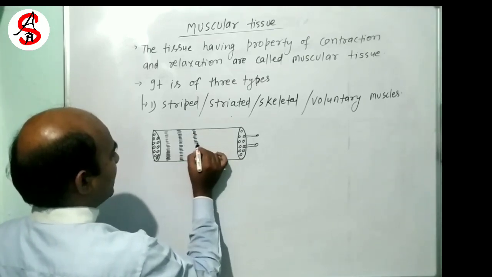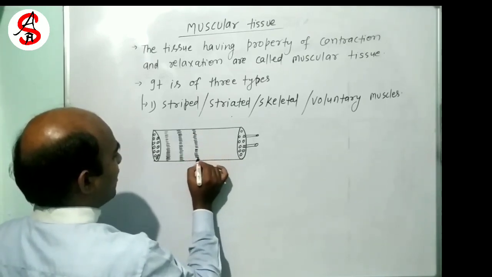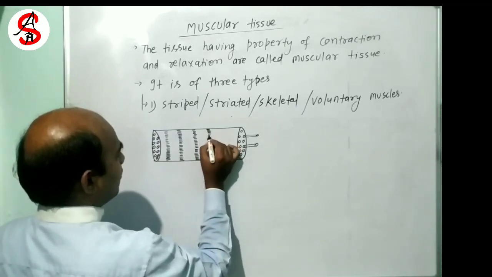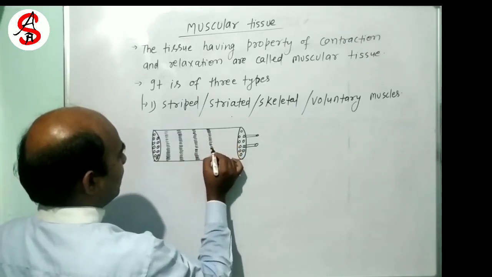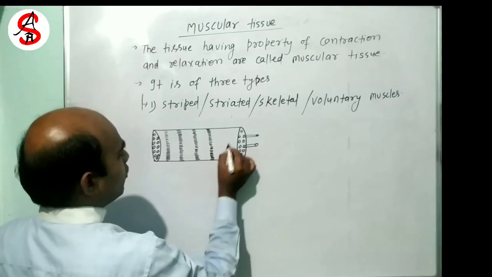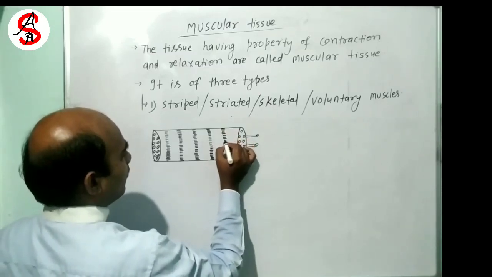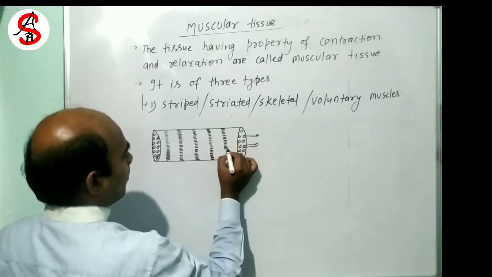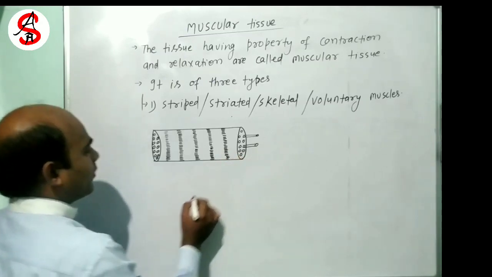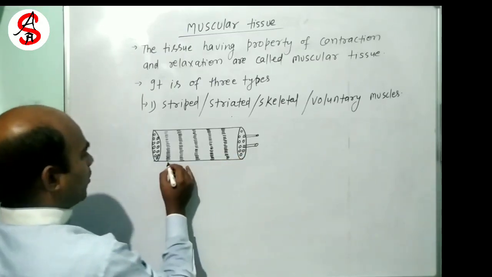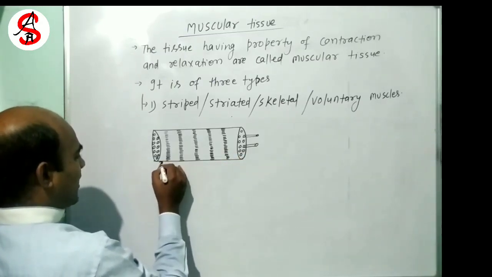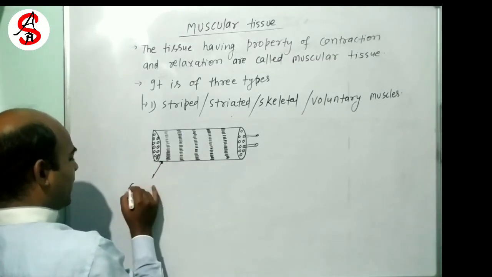There is a stripe here. This is alternate dark and light band. This is a stripe like zebra crossing. Okay. Now this is the plasma membrane known as